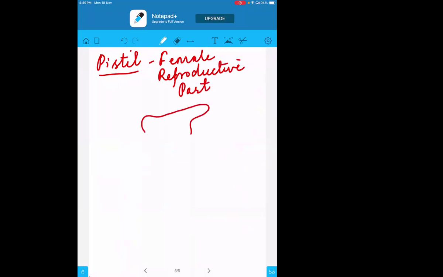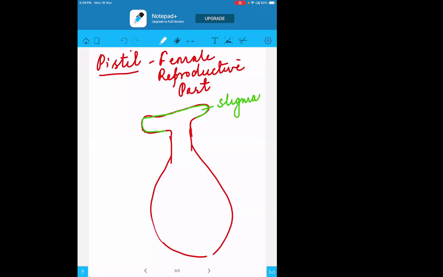So the structure of the pistil is like this. It has three major parts. The top upper part is called the stigma. And this stigma is basically sticky in nature. So if something comes, like a small dust particle, like pollen grains, if they come on it, then what happens? They get stuck on it. They cannot fly away. The second part here is called the style.